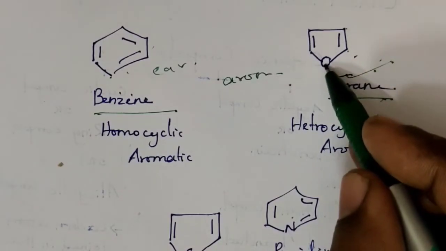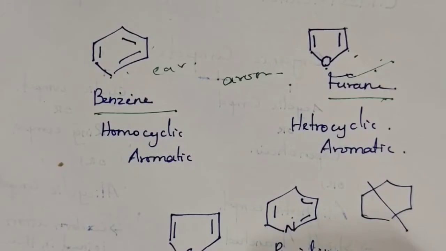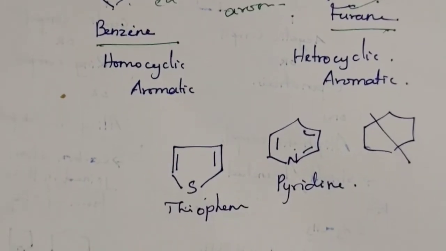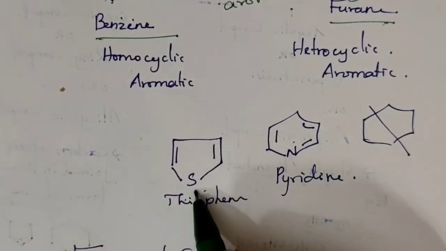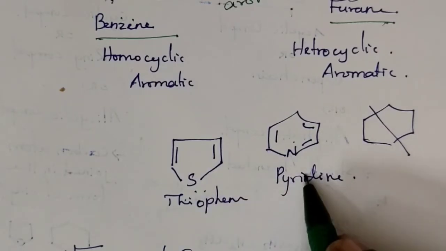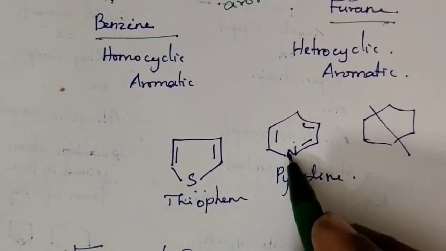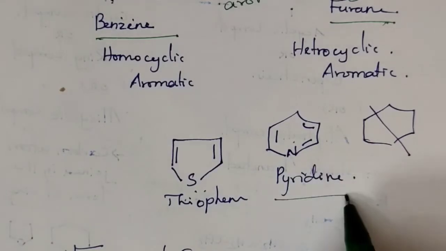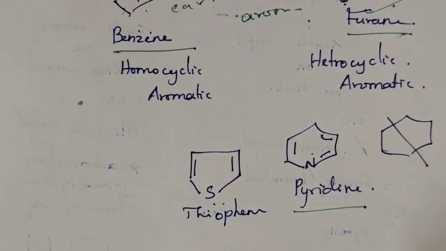If S is present in this place, it is called thiophene. In the benzene ring, if one of the corners is made up of nitrogen, then it is called pyridine. These are some examples of heterocyclic aromatic compounds. That's all about the classification of organic compounds.